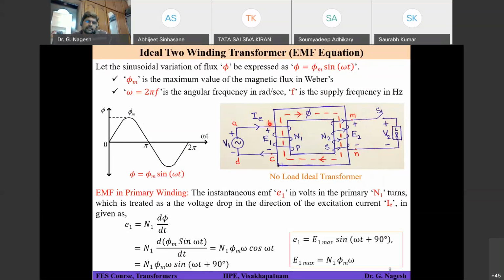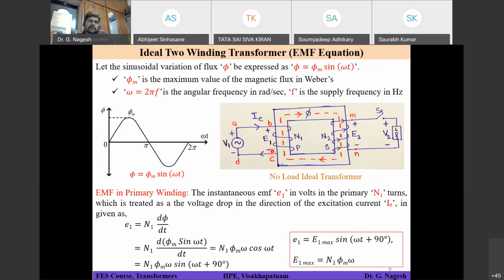If I explain that, whether you will understand or not, I don't know. I will try to say in 2-3 statements. Let's see that. So if you consider that you have placed a minus sign here, what will be the current? Now you forget about the source V1. I am applying the same rule that I have shown on the secondary side. So what will be the polarity of E1? The E1 polarity is positive at B and negative at C.